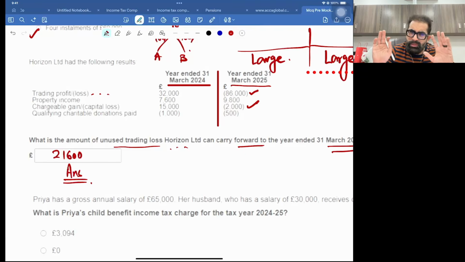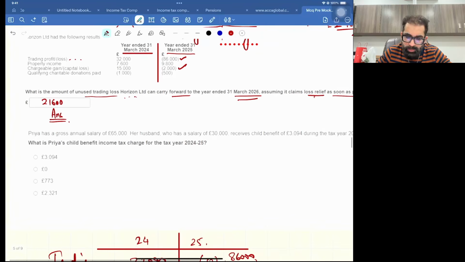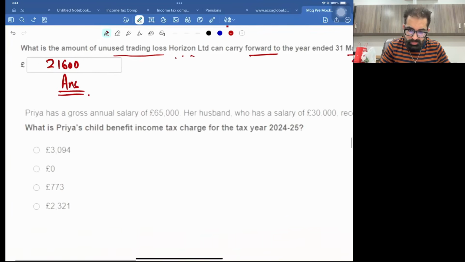That's the answer. Easy, go, relax. Next is related to income tax computation, child benefit. Good for revision.